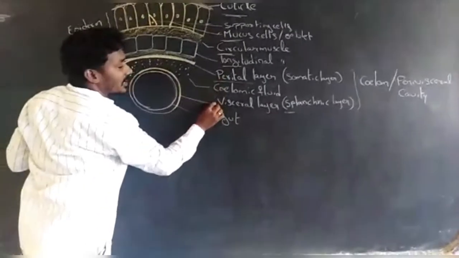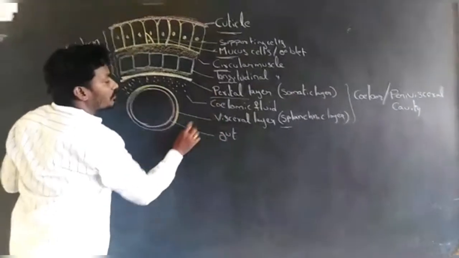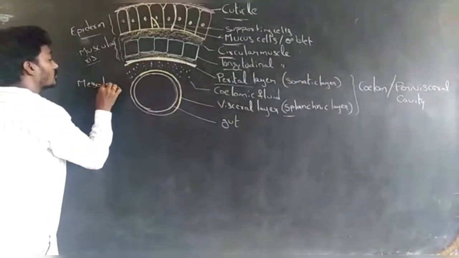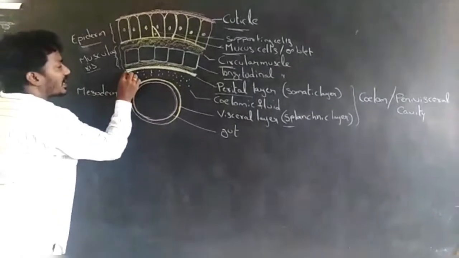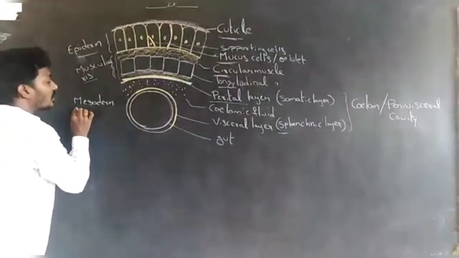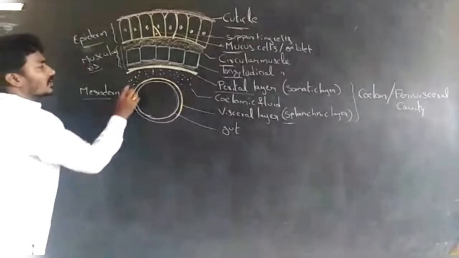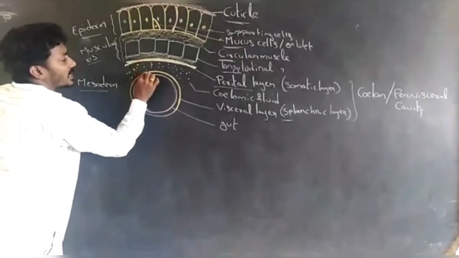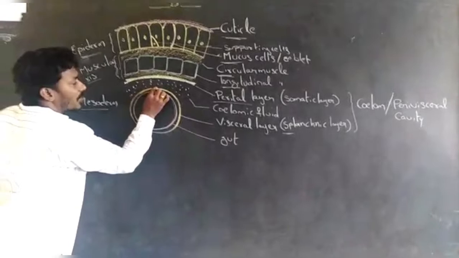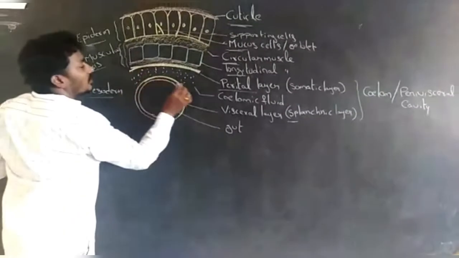These two layers are derived from mesoderm. In between the somatic layer and the splanchnic layer is the coelom.